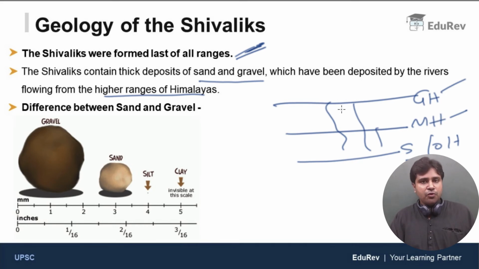When the rivers flow, they carry all the sediments. Sediments are nothing but particles of sand and gravel. So they were deposited on the Shivaliks. Clear? Now what do you mean by sand and gravel?